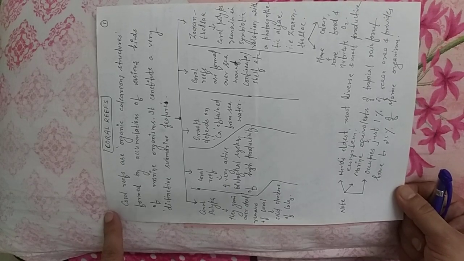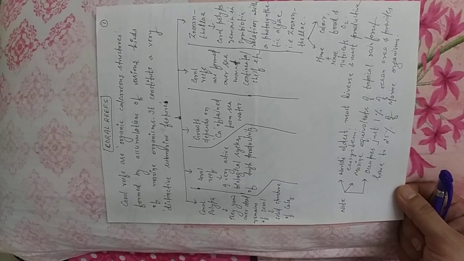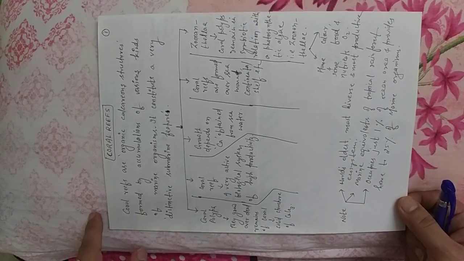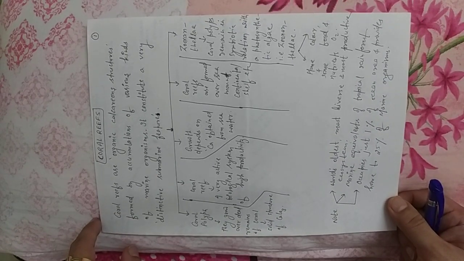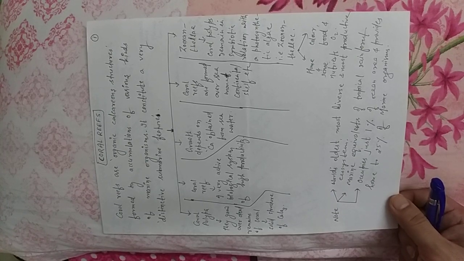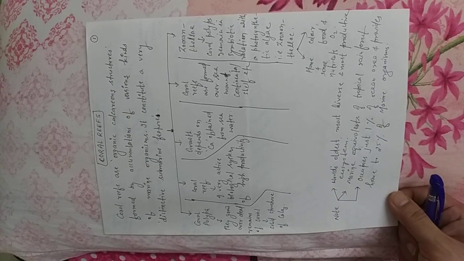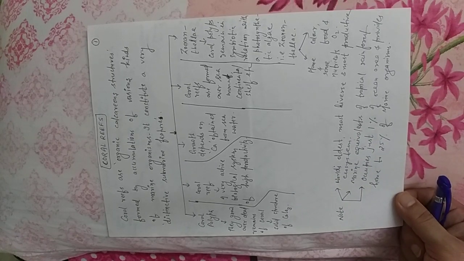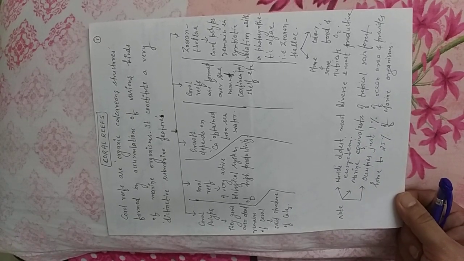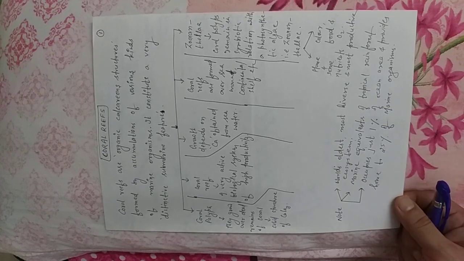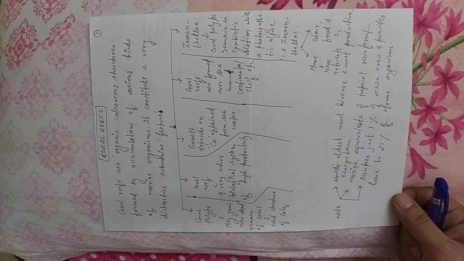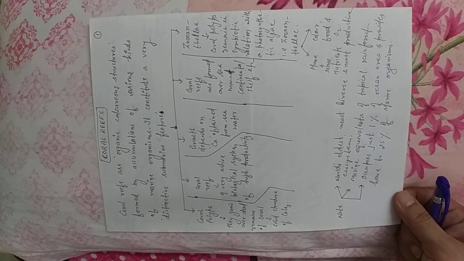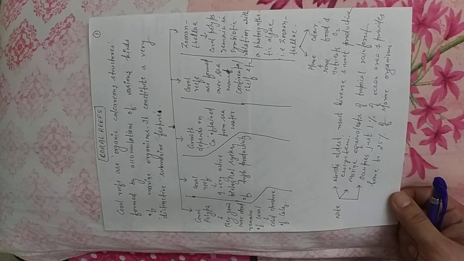Okay, got my point? So why is this so important? It is so important because it supports biodiversity, particularly marine biodiversity. It is believed that it occupies only 1% of maritime area, whereas it supports more than 25% of marine organisms, or becomes the habitat of more than 25% of marine organisms.